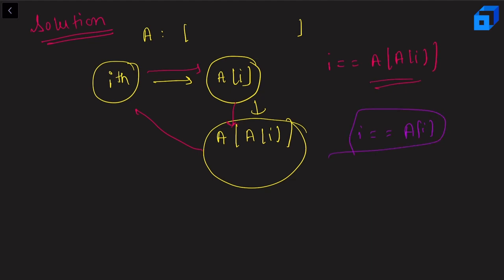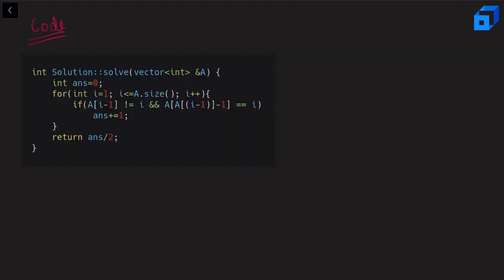Now let us talk about the code of this problem. So the code to this problem is quite straightforward. We are looping on the array from left to right. First we are checking if i is not equal to Ai minus 1. Here we are using i minus 1 because we are using zero based indexing in this case. And if the current index is equal to the current element at that index, then in that case we need to skip, right? That's why we are checking this. Otherwise we are just checking the specified condition here. And if that is the case, I am adding 1 to the answer. After that I am returning the answer divided by 2.